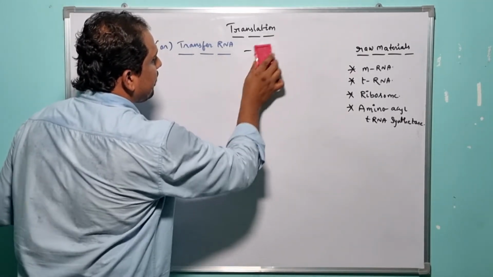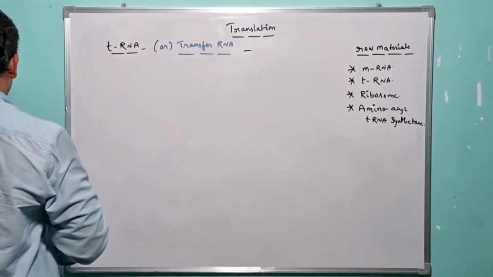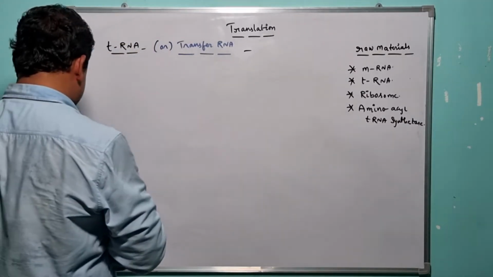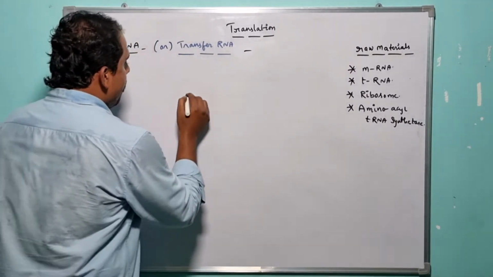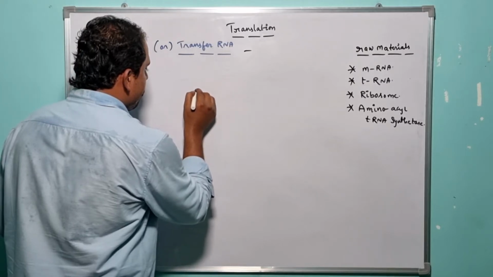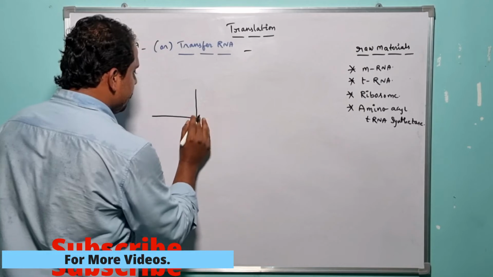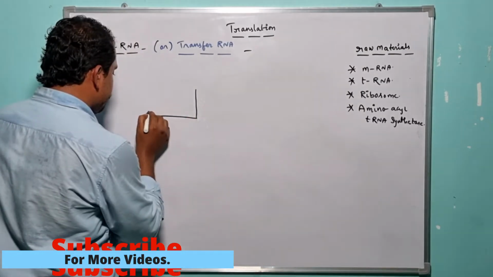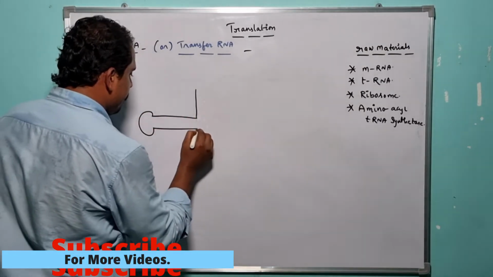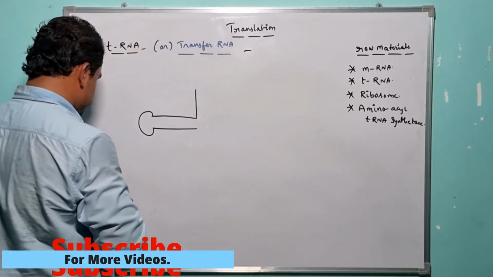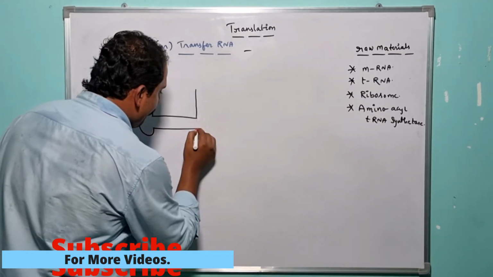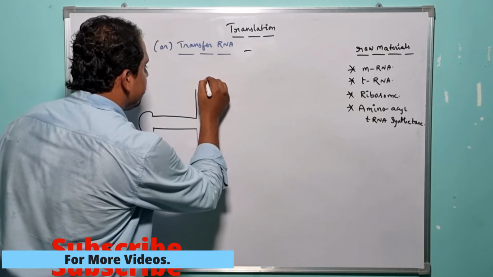I will draw a rough diagram so that you can easily understand. Let us assume this is the tRNA. I am just showing you the rough diagram here, just around like this.